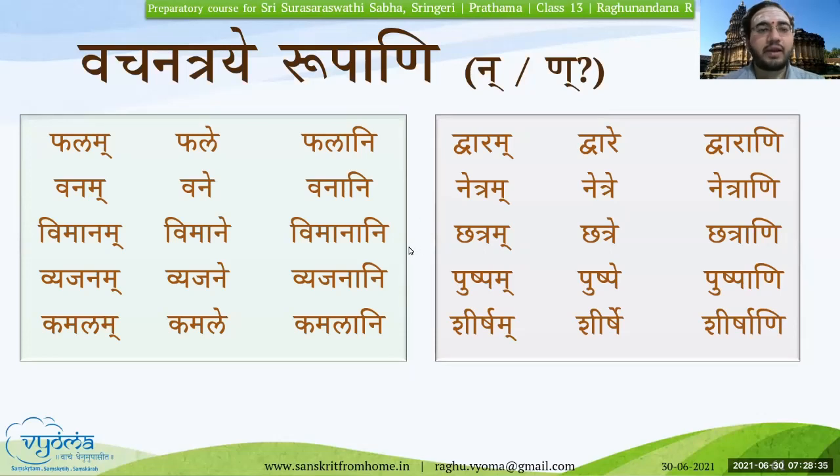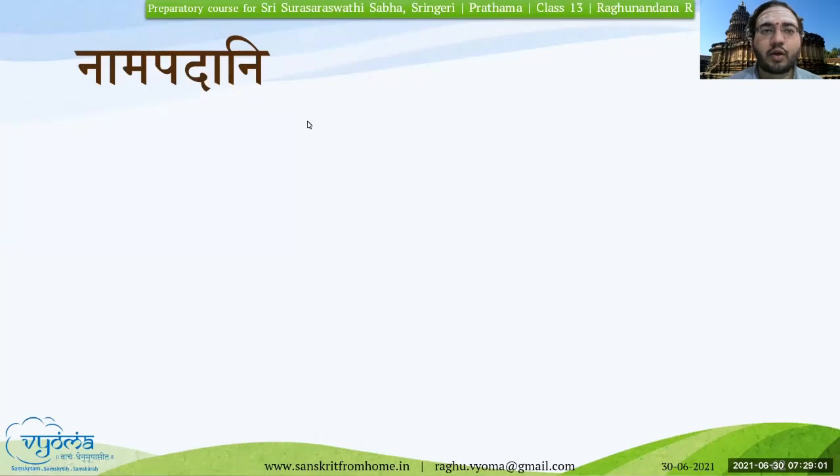So this is just simple information that you should know: whether there is a rakara or shakara. If it is there, then it influences the nakara to be changed. There are some exceptions to this, but at this level, if you can identify this, it should be sufficient. We shall go ahead now. So let us read out a few namapadas and a few visheshana padani. So after that, we shall do some exercise.